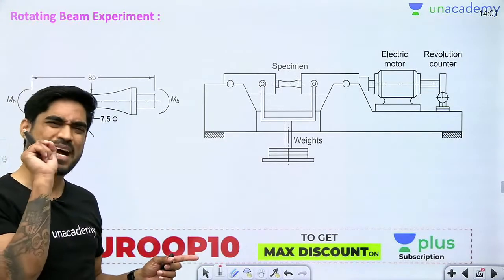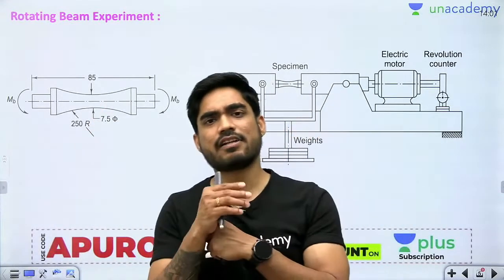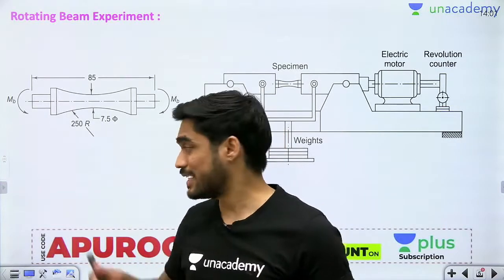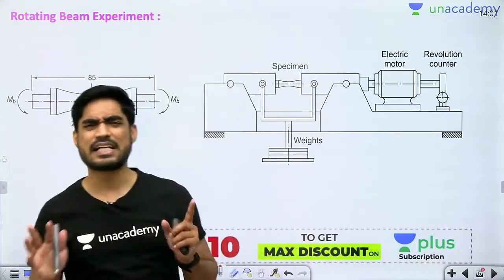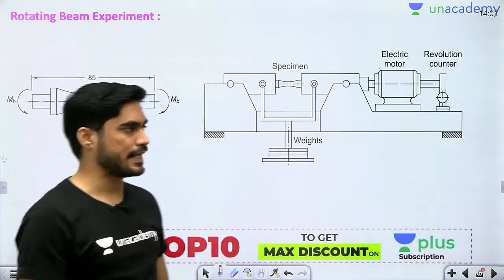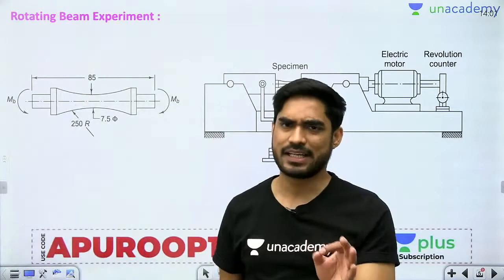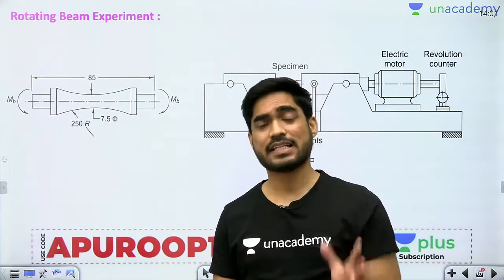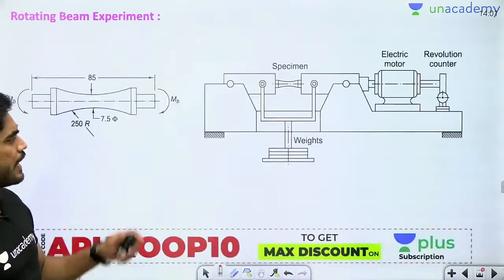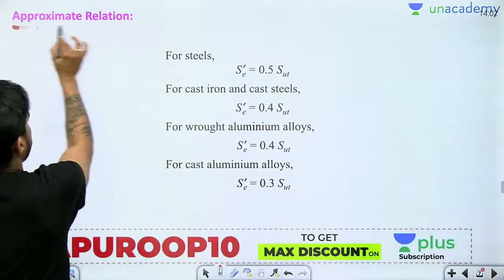Because of some minute changes, even if there is some minor change in the specimen, the result will completely change. A lot of error will be there. So beta, that's why it is not that reliable. And second thing, it is very time consuming. So that's why we cannot find endurance strength of every material using rotating beam experiment. So for some materials we can do this experiment, but for other materials, how do we find the endurance strength? For other materials for which we cannot use this, we find the endurance strength using approximate relations.